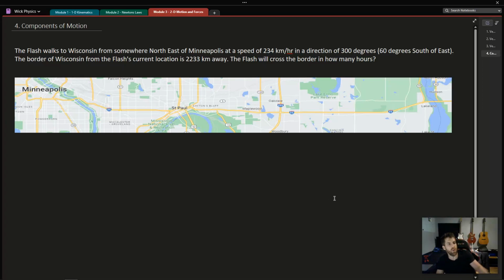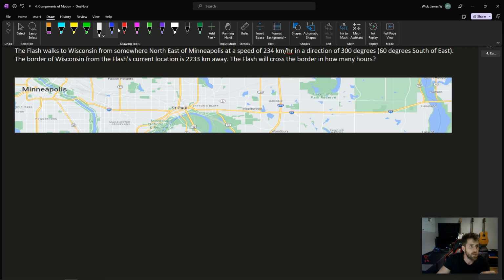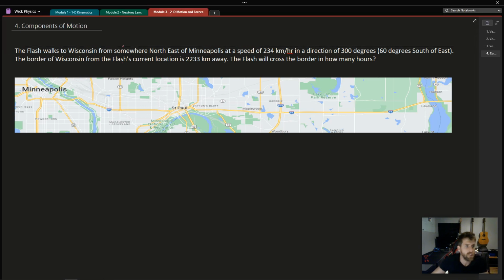Okay, we are going to do components of motion. Our problem here, let's get a red pen. The problem is the Flash walks to Wisconsin from somewhere northeast of Minneapolis at a speed of 234 kilometers per hour in a direction of 300 degrees, 60 degrees south of east. The border of Wisconsin from the Flash's current location is 2,233 kilometers away. The Flash will cross the border in how many hours?